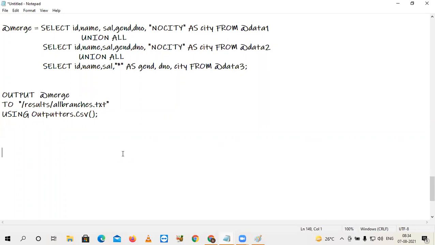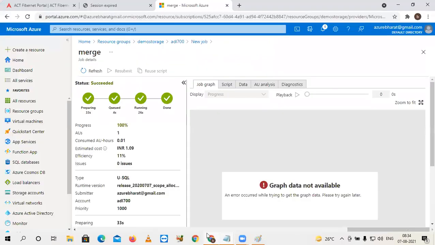And in the Data Lake portal, there is a cost of 2.4 rupees per minute. Is it only the running time cost, or are preparing and queue times also included? No, remember this point. The cost is only for running time, not for preparing and not for queued. Okay, only for running.